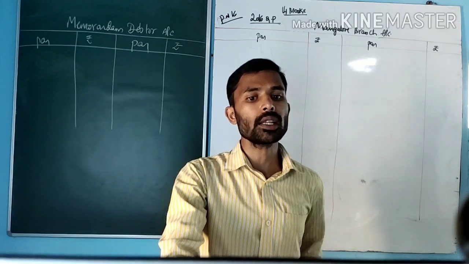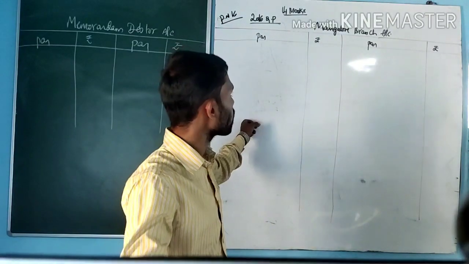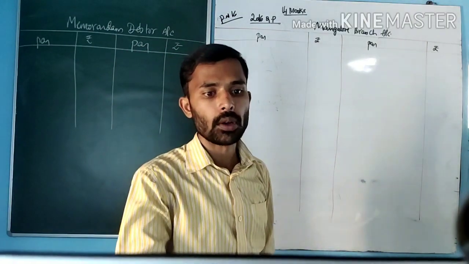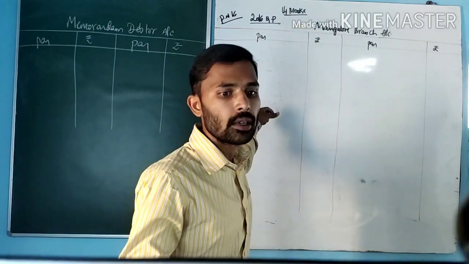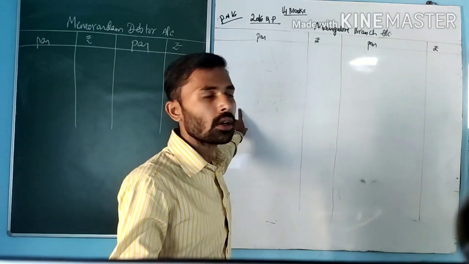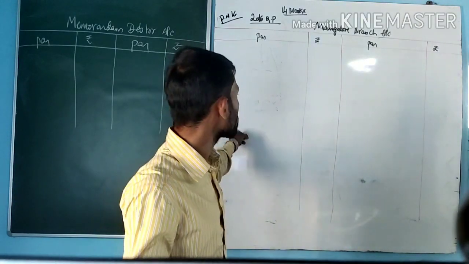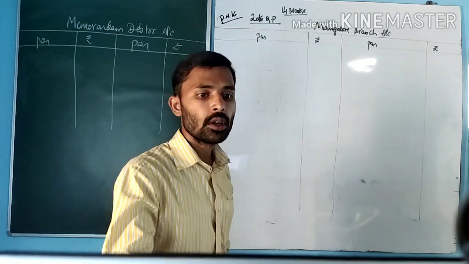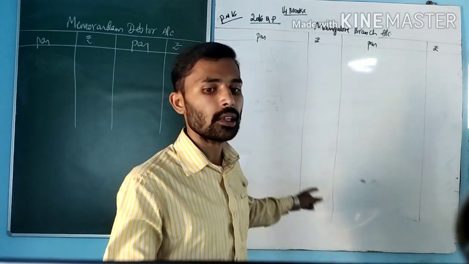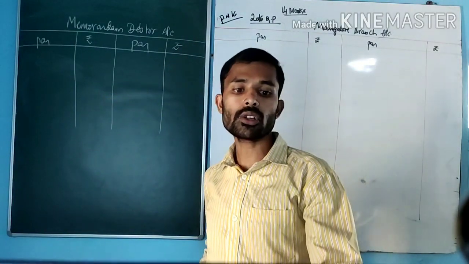First one is stock at branch, debit side of the branch account. Next, branch debtors, opening debtors, debit side of the branch account, and memorandum debtors account, debit side, that is balance brought down. Petty cash at the branch, that is to petty cash in the branch account. Next one is goods sent to branch, that is to goods sent to branch in the branch account. Next one is cash sales by bank account, credit side. Credit sales, it will come in the debtors account, to credit sales. Next, cash received from debtors.